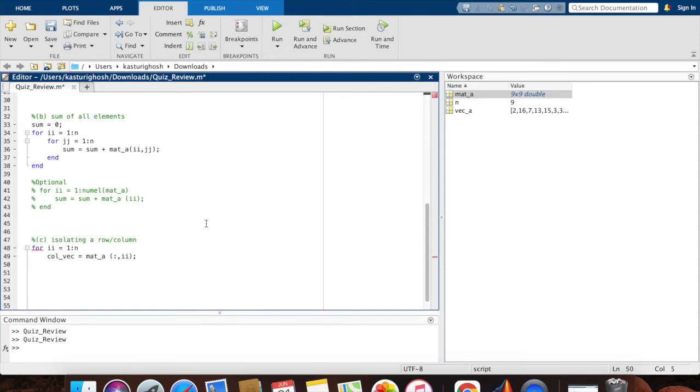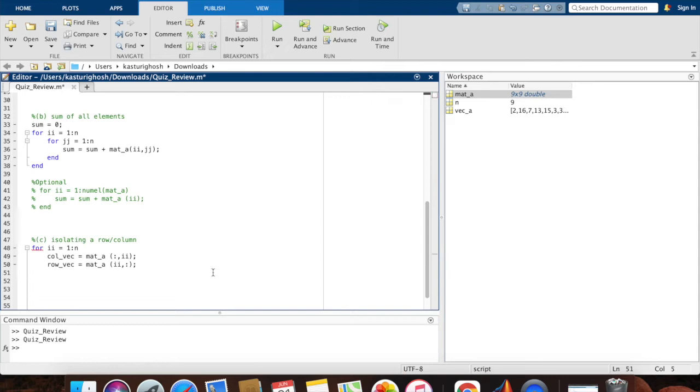And to do the same for rows, we would say rowvec equals mat A of ii, comma, all. All right. So be careful which ones you're using for the colvec, which ones you're using for the rowvec.